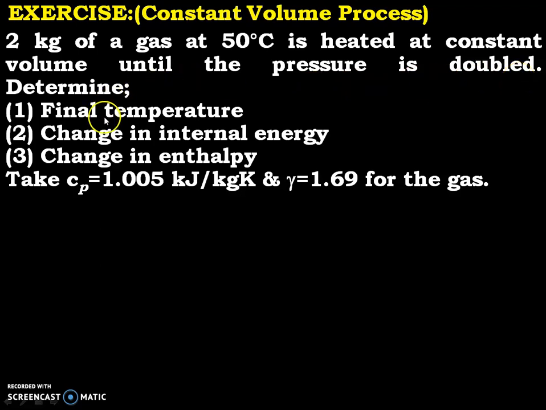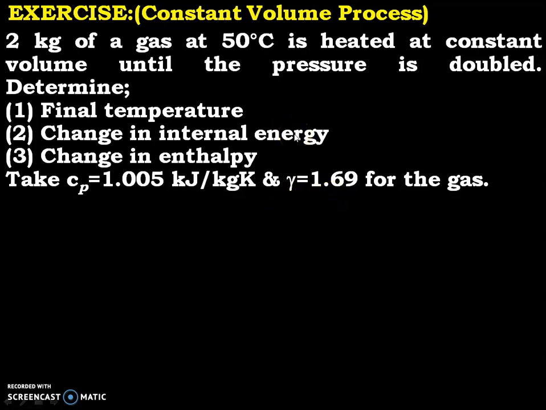Determine final temperature, change in internal energy, change in enthalpy, and assume the following parameters: Cp is equal to 1.005 kilojoule per kg Kelvin, and gamma is equal to 1.69 for the gas.